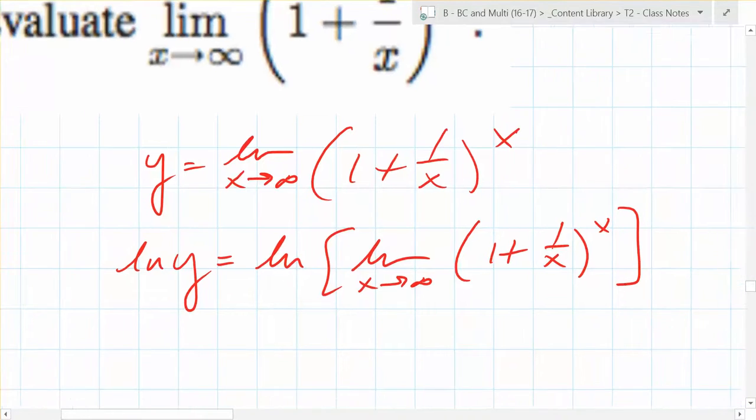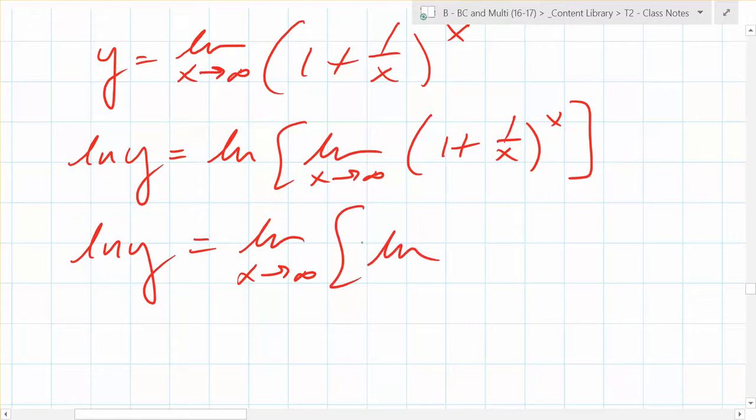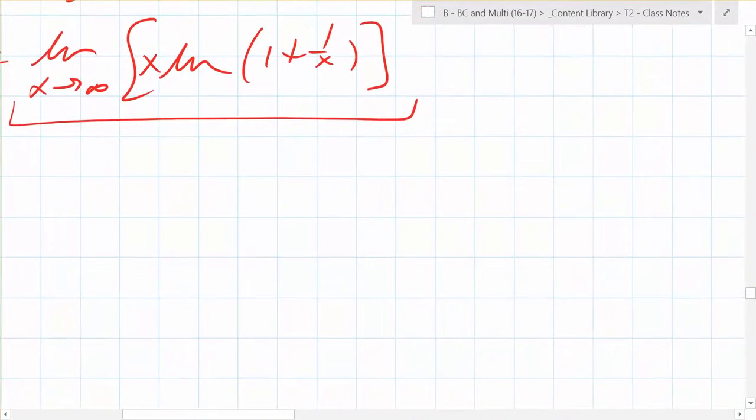Can we switch ln and limit? I told you you could. So what do you have here? Limit as x goes to infinity of what? And you can bring that x to the front, right? x times ln of 1 plus 1 over x, like this. Do you agree with that? Okay, we want this limit. Is that an indeterminate form?